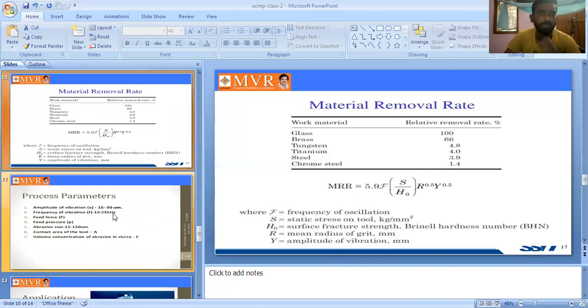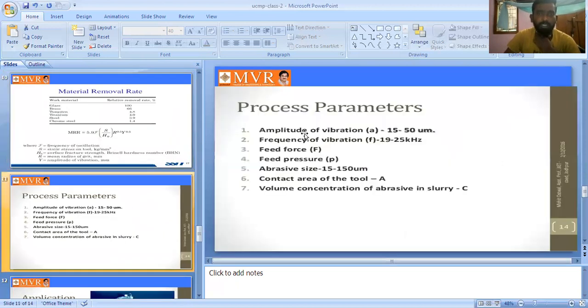So next one is process parameters. What are the process parameters we can use for material removal rate? By using these parameters we can remove the material. Amplitude of the vibrations we can use is 15 to 50 micrometers. Frequency of vibrations 19 to 25 kilohertz. Feed force F, feed pressure P, abrasive size 15 to 150 micrometers, contact area of the tool is A.